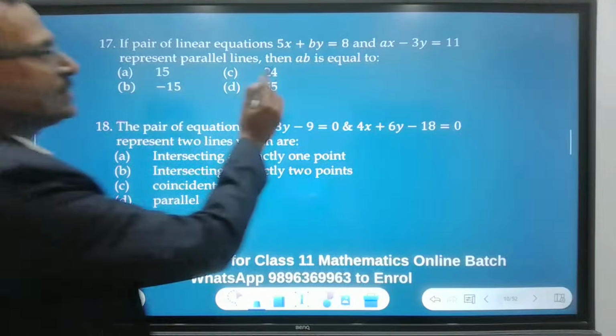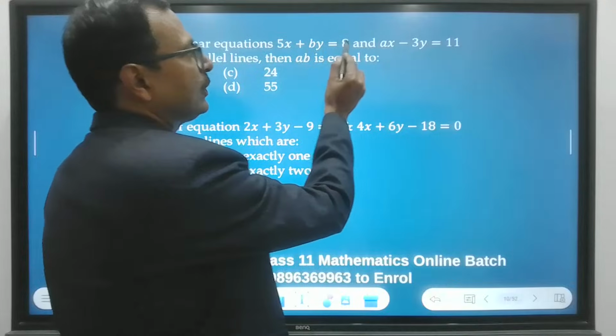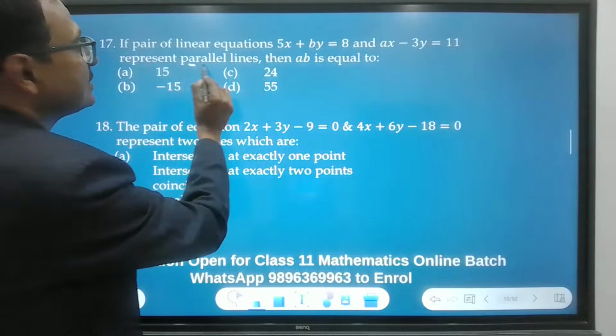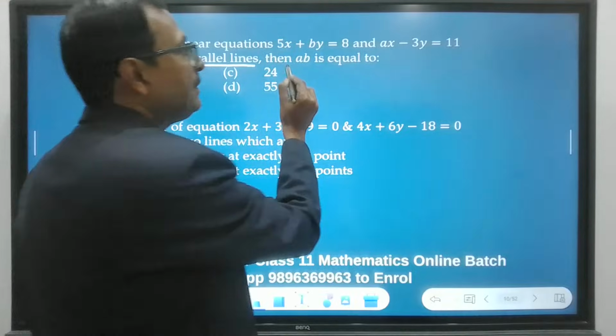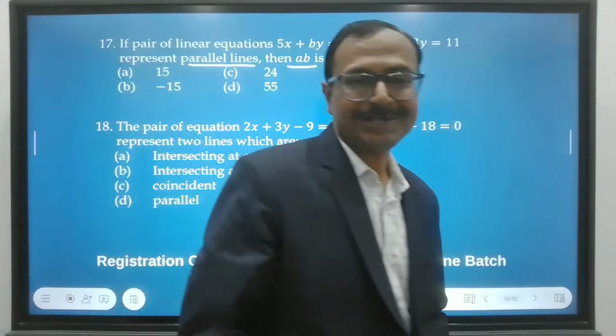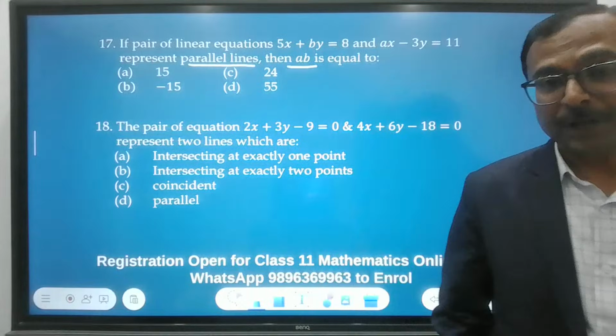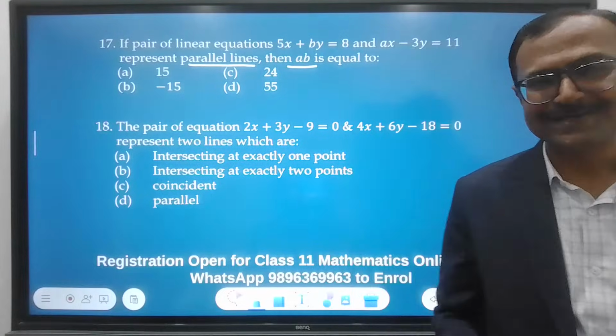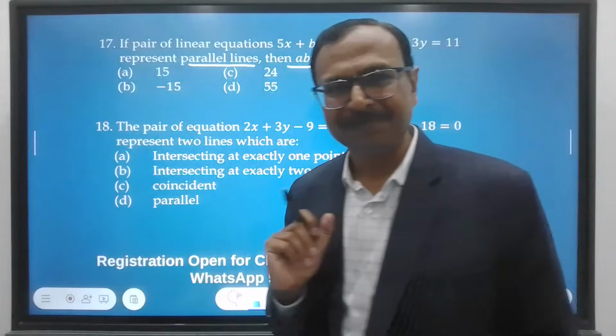If pair of linear equations 5x plus by equal to 8 and ax minus 3y equal to 11 represent parallel lines, then AB is equal to what? Another question where you can call it a googly. The examiners often test you with googlies. So this is one of them.